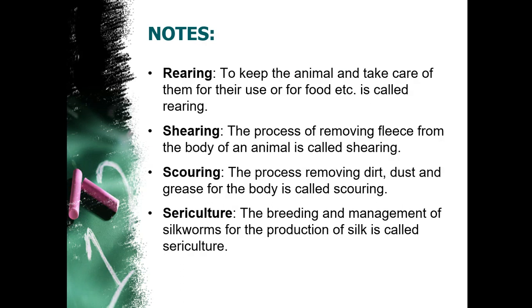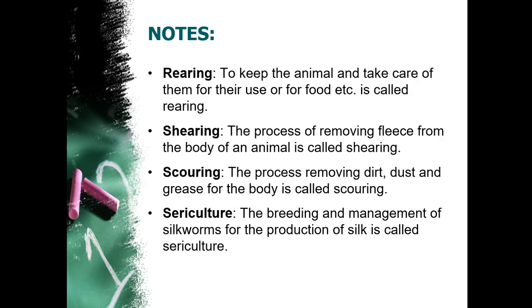Okay, next comes the definition, that is shearing. Shearing means that animals which bear a thick coat of hair, this thick coat of hair is known as fleece, and this fleece is removed from the body of the animal. This process is known as shearing. In earlier times it was done with the help of a shearing tool, but nowadays it is much easier and they do this with the help of a machine, or should I say a trimmer.